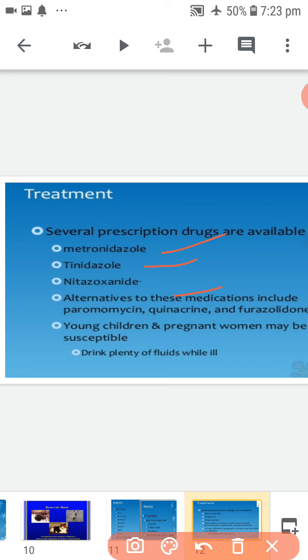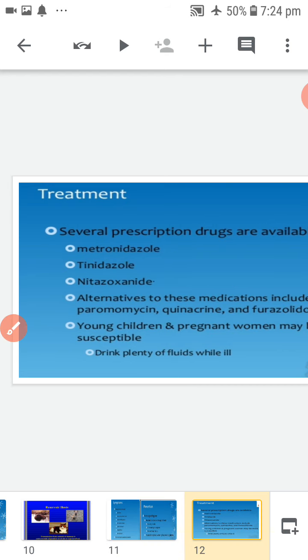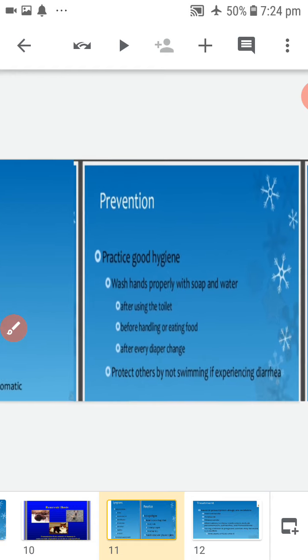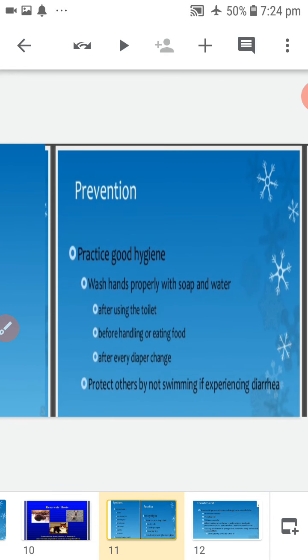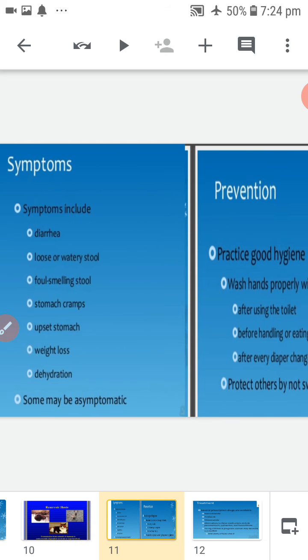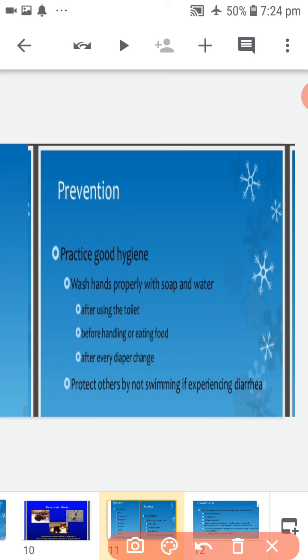Next, prevention of food and water contamination by filtering and adding iodine to water in countries with a high incidence of endemic disease. Giardia is resistant to chlorine treatment. Maintenance of properly functioning filtration systems in municipal water supplies is necessary. Wash hands properly with soap and water after using the toilet.